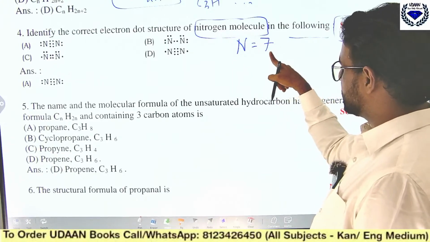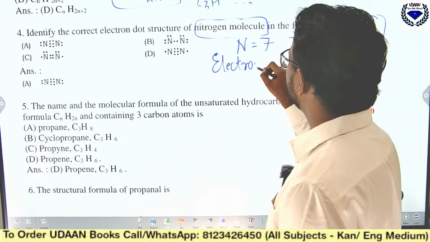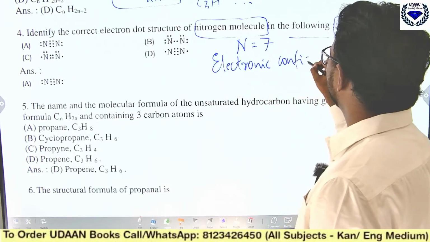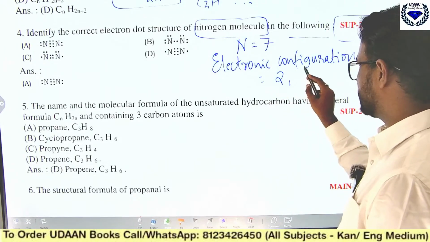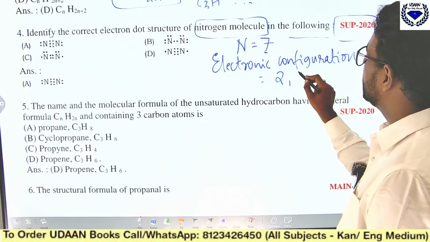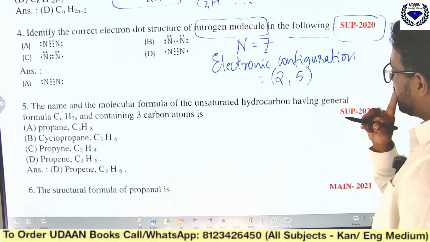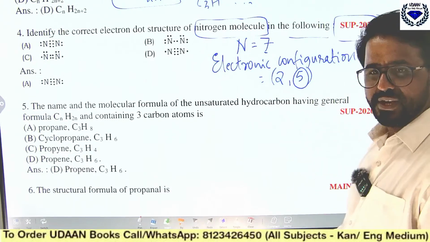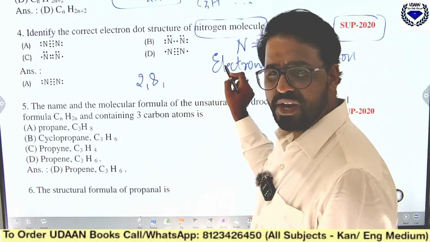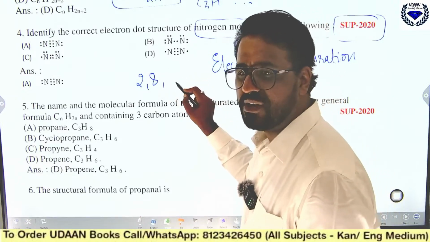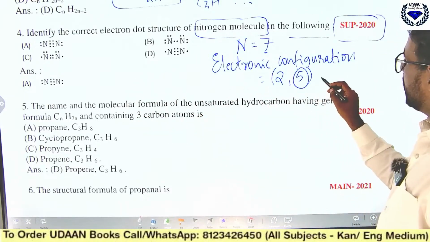Nitrogen atomic number is 7, and you will know the electronic configuration. See, the electronic configuration of nitrogen is 2, 5. That means this is the outermost orbit. You know how to write the electronic configuration: 2, 8, 18, so like this you write K shell, L shell, M shell and so on. Okay, Vikas has mentioned 7, right Vikas? So coming to 2, 5.